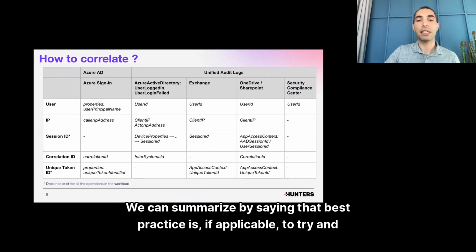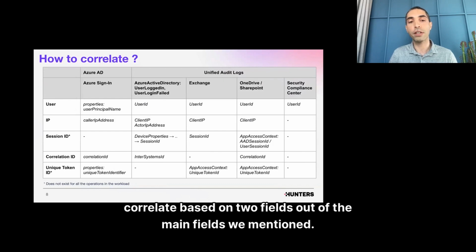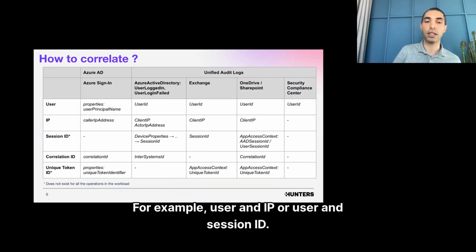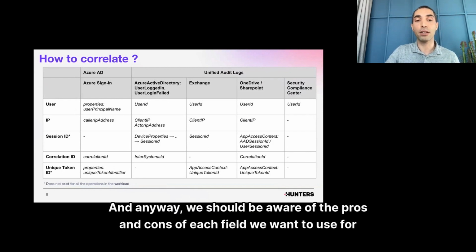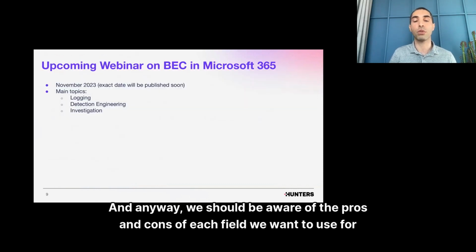We can summarize by saying that best practice is, if applicable, to try and correlate based on two fields out of the main fields we mentioned. For example, user and IP or user and session ID. And anyway, we should be aware of the pros and cons of each field we want to use for correlation.